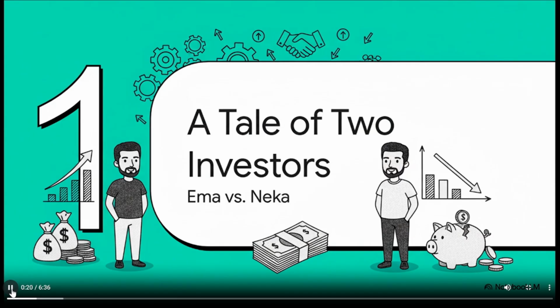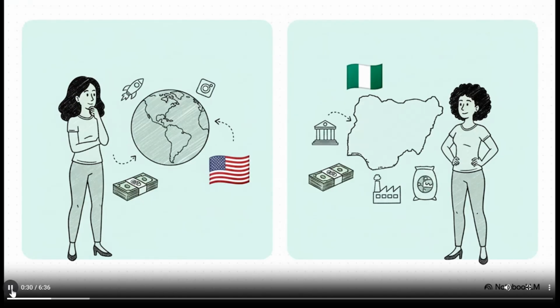So, to kick things off, I want to tell you a quick story. It's a really simple tale about two friends, a little bit of money, and two totally different decisions. So, meet Ima and Nika. They both start out with 100,000 naira to invest.